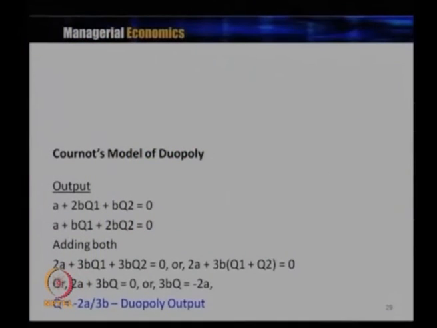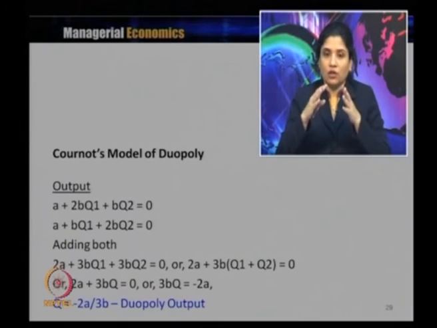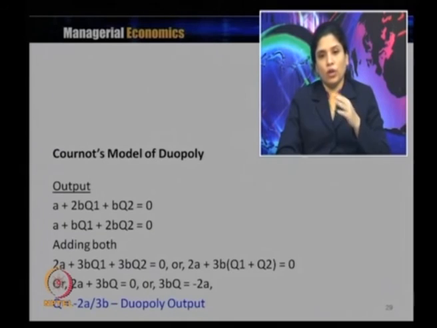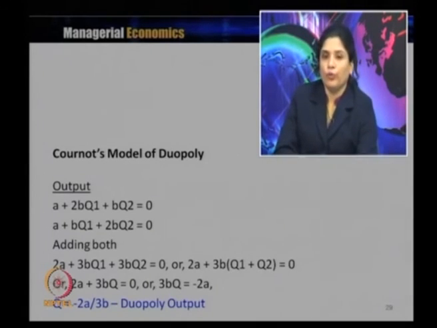Now, how is the output determined in the case of the Cournot model of duopoly? A plus 2 b q 1 plus b q 2 is equal to 0, that is our output, whatever output we got from our previous equation. A plus b q 1 plus 2 b q 2 is equal to 0. If you add both, it comes to 2a plus 3b q 1 plus 3b q 2 equal to 0, and this is the profit maximizing level of output.